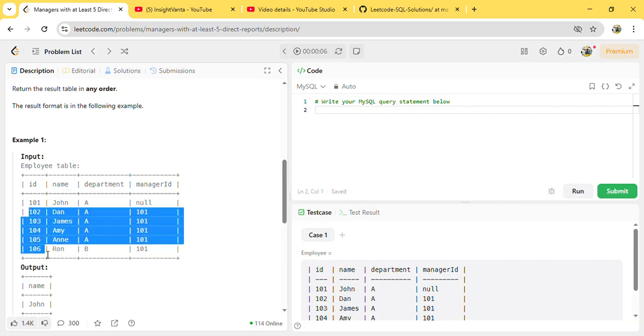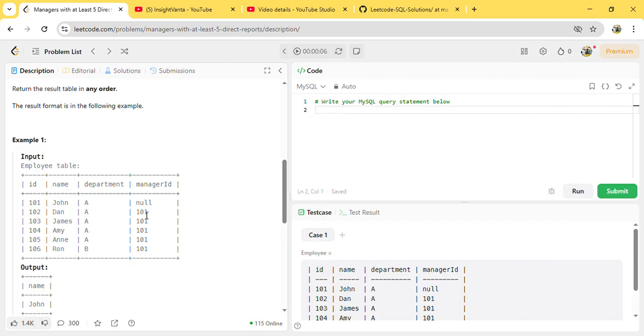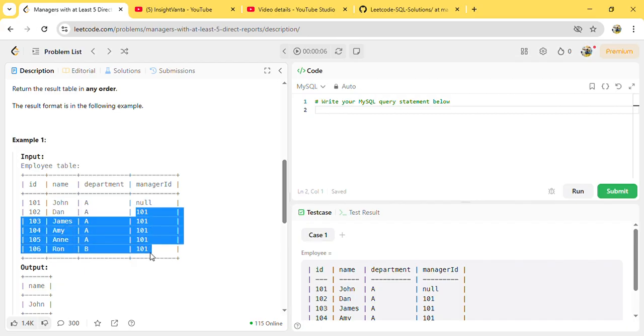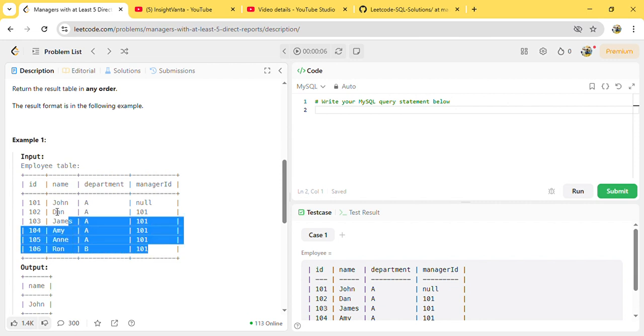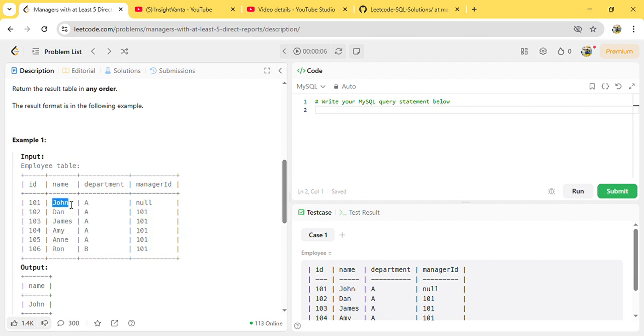In that case, we will know how many people are reporting to this particular manager ID. And wherever the count is greater than or equal to 5, we are simply going to pull the name of that particular manager. So let's see how we can implement this. This is a very easy problem.